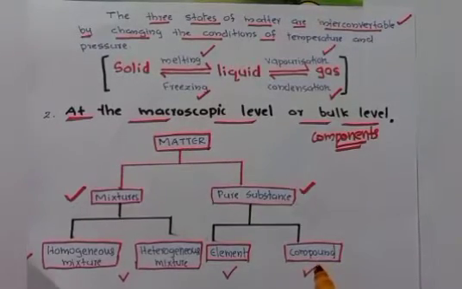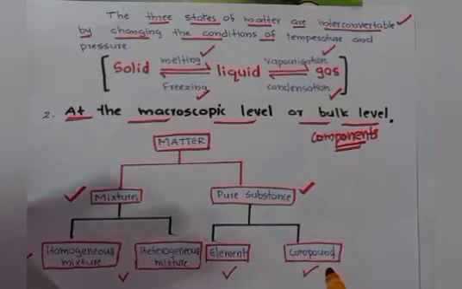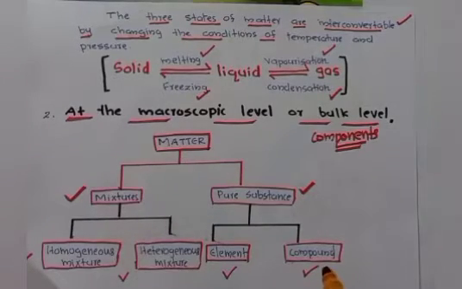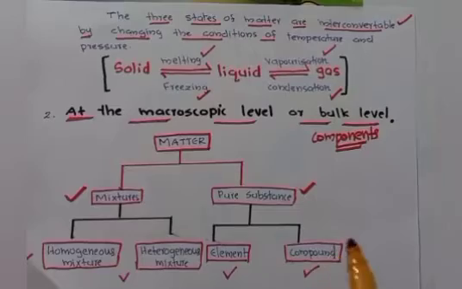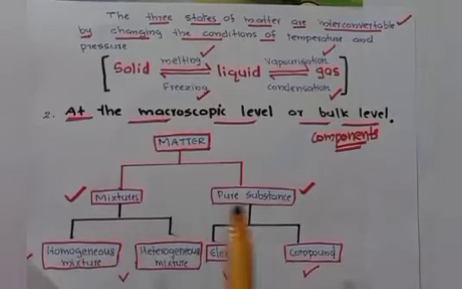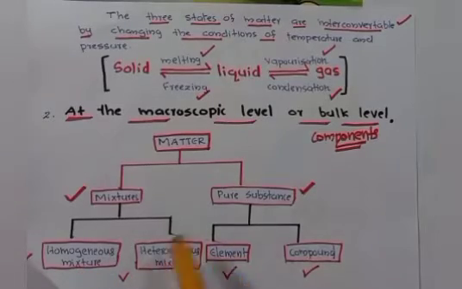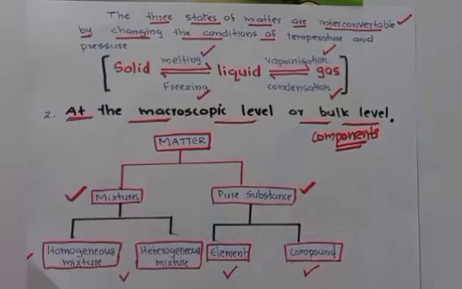Depending upon the components, matter is mainly classified into mixtures and pure substances. Mixtures are classified into homogeneous and heterogeneous mixtures, and pure substances into elements and compounds.